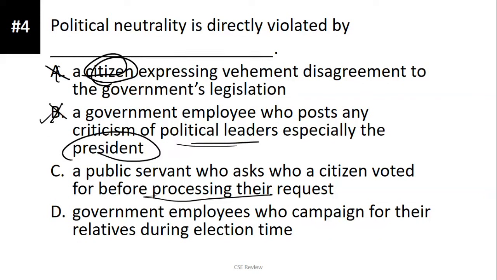Yun yung hindi pwede sa political neutrality natin. So, the correct answer is letter C. Okay? So, yung government employees who campaign for their relatives during election time, okay lang yan. Hindi pa yan pasok doon sa political neutrality natin. Okay? So, ang trick dito is really knowing kung ano yung definition ng mga terms.